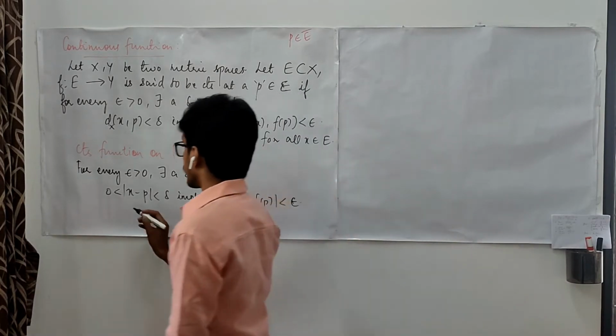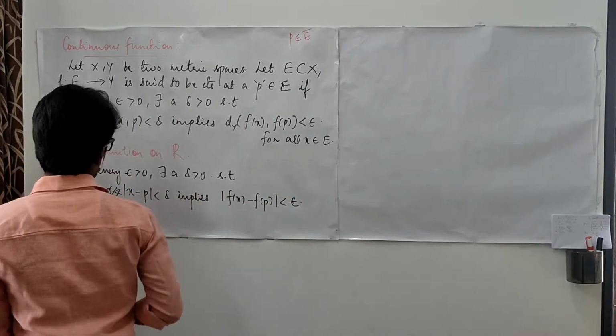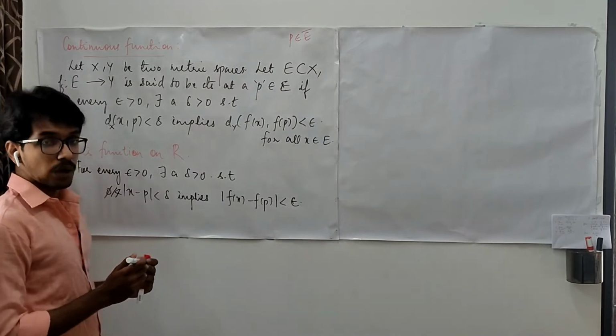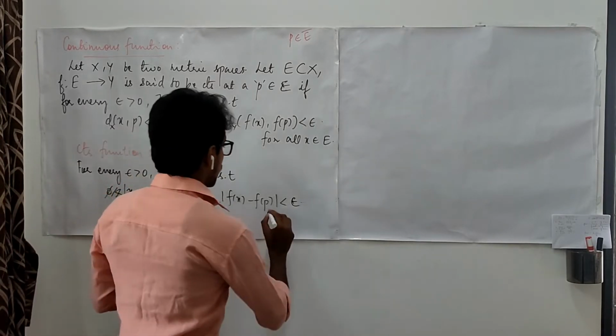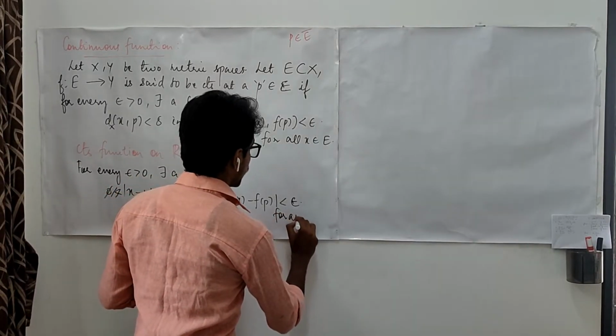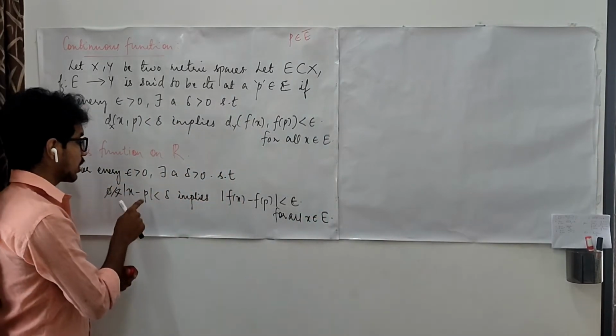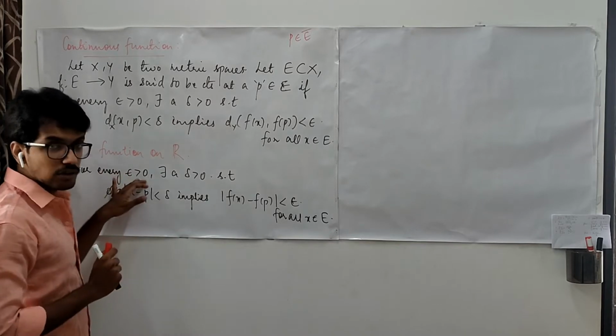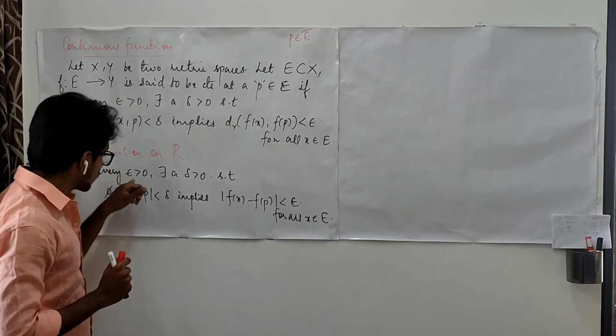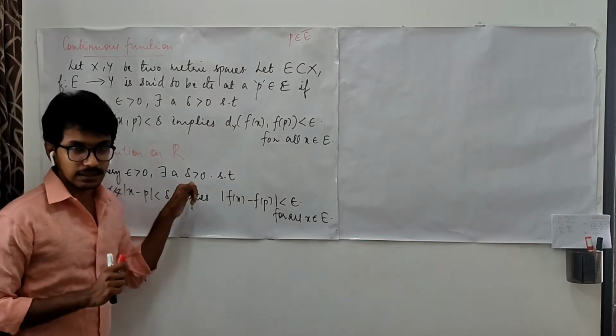Here we are not including that, which means that while defining continuity we are talking about all the points in E. You choose an epsilon, and based on this epsilon you choose delta.